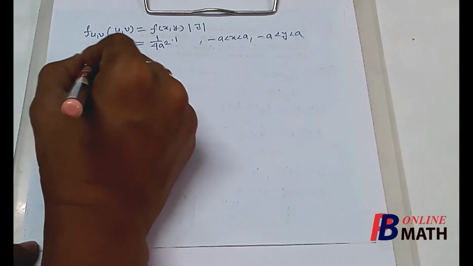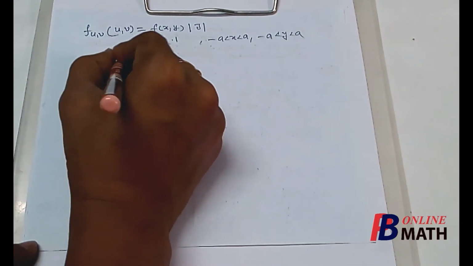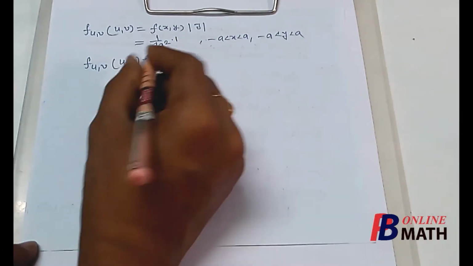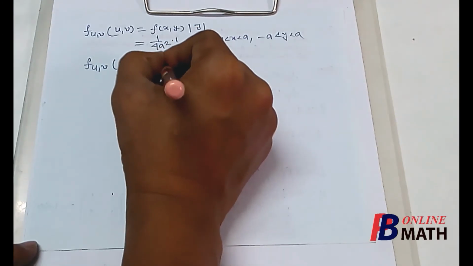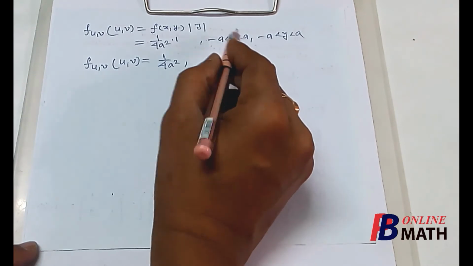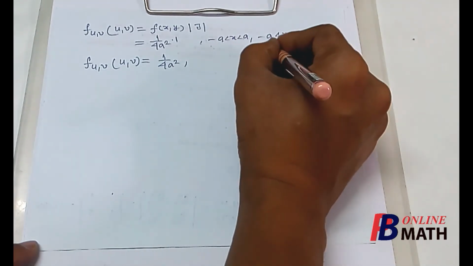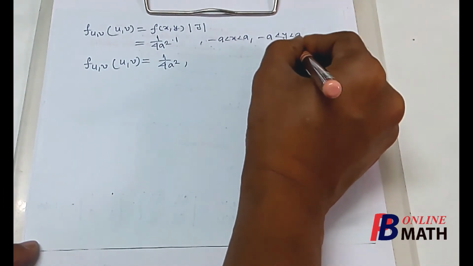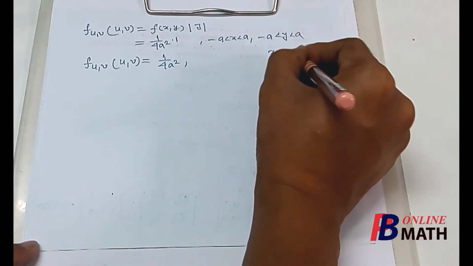So therefore we have obtained that f_UV, the joint PDF of u and v, is equal to 1 by 4a square if x varies from minus a to plus a, and we have assumed that x plus y equal to u and x equal to v.